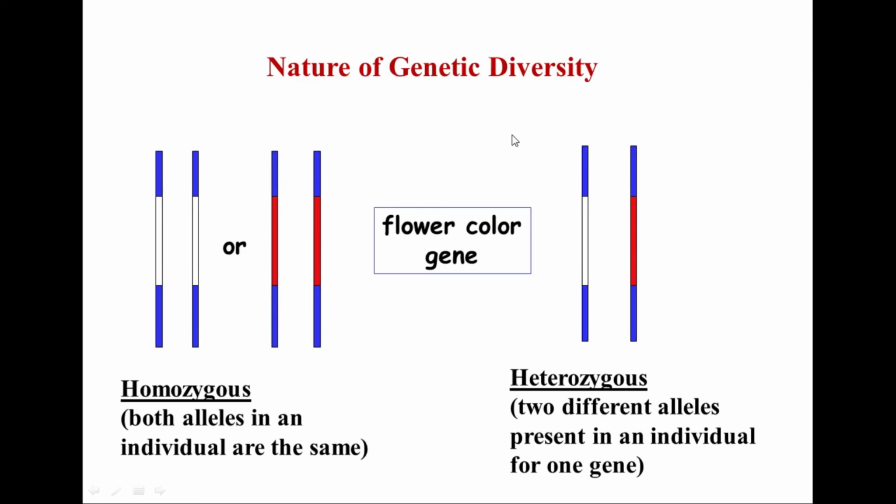So when we come to the nature of genetic diversity, there are two types. One we call homozygous, that means both alleles in an individual are the same. In heterozygous, two different alleles are present in an individual for one gene. So homozygous individuals over time are very similar, but heterozygous are totally different.